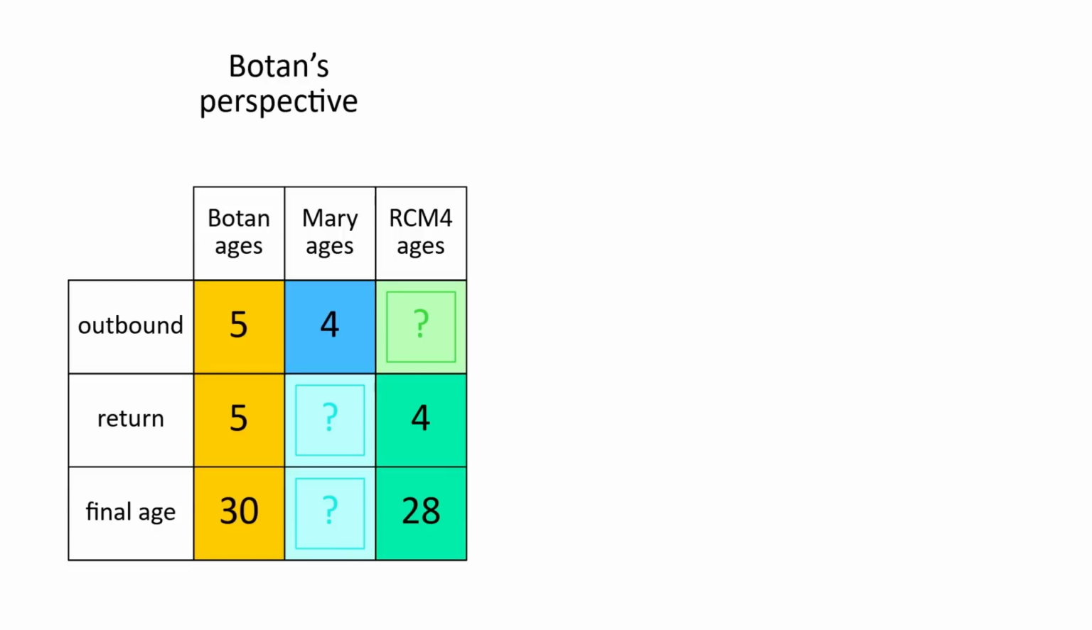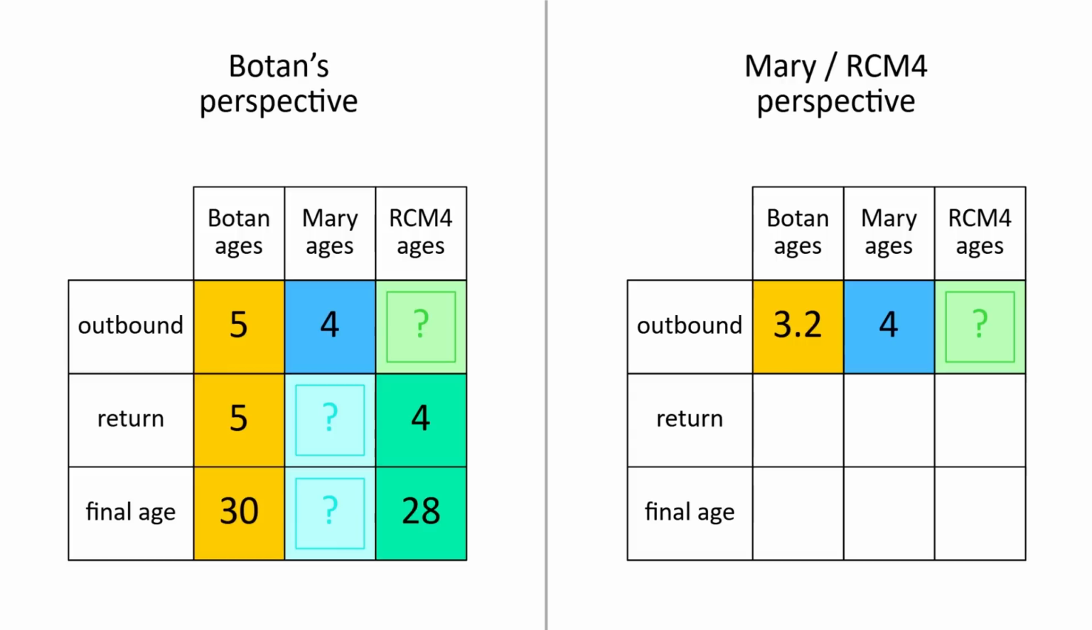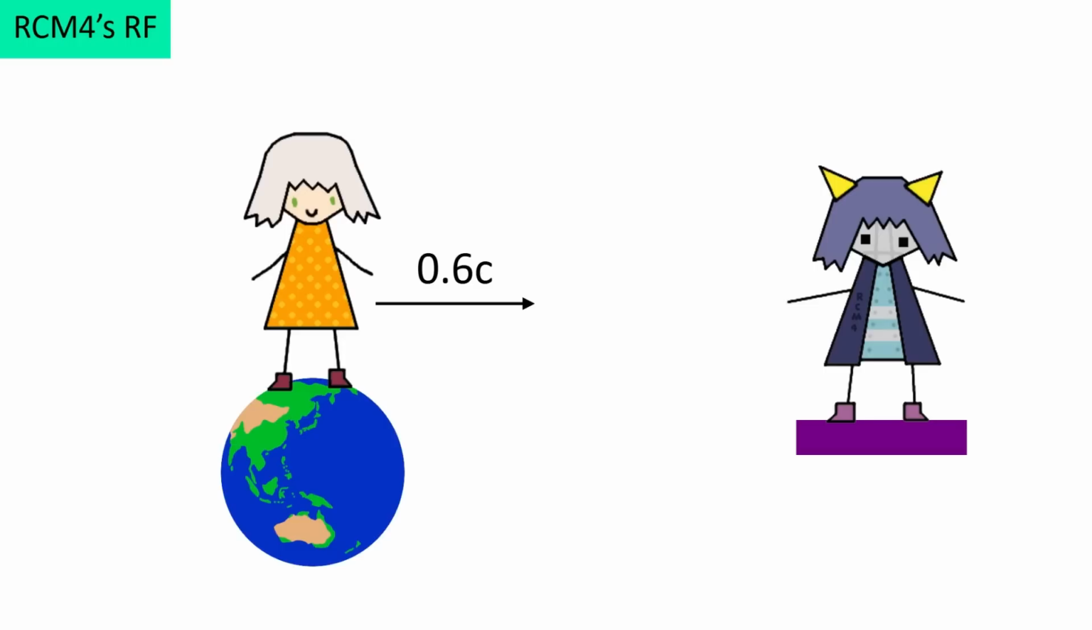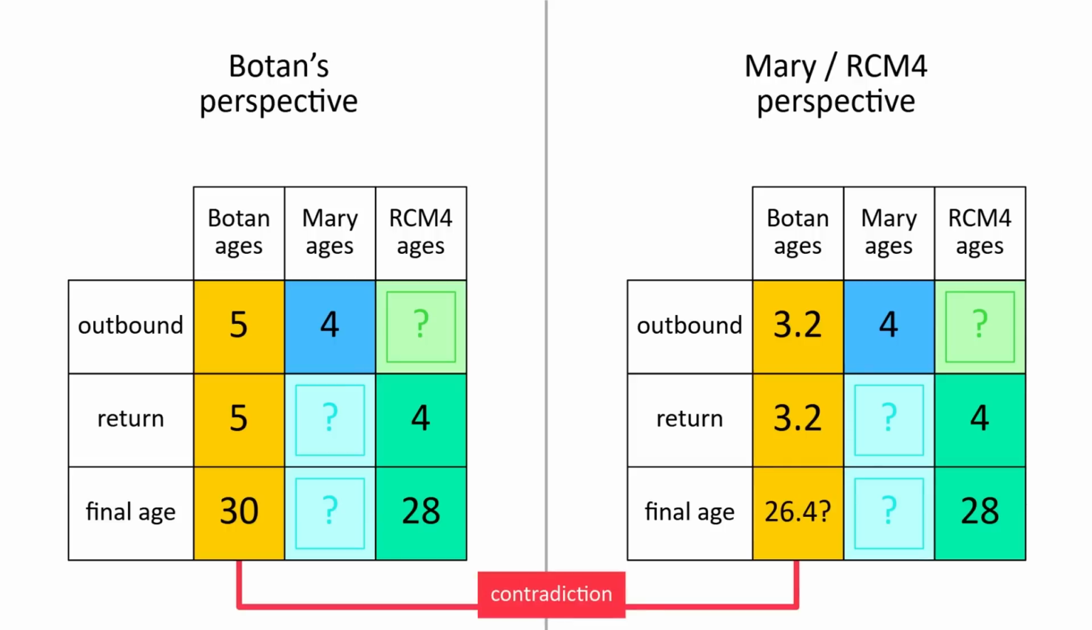But in Mary's reference frame, Botan is moving at 0.6c and only ages 3.2 years on the outbound trip while Mary ages 4. Then on the return trip, RCM4 also sees Botan moving. It's in the opposite direction, but still 0.6c, and therefore, Botan again only ages 3.2 years, while RCM4 ages 4. If we combine these, we get their ages being 26.4 and 28, which is a contradiction.